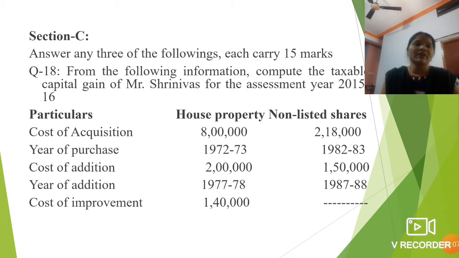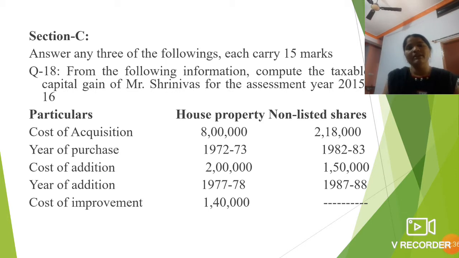The purchase years are 1972-73 and 1982-83. Then cost of addition is also given: house property rupees 2 lakh and non-listed shares rupees 1 lakh 50,000. Year of addition is 1977-78 for the house property and 1987-88 for the non-listed shares.